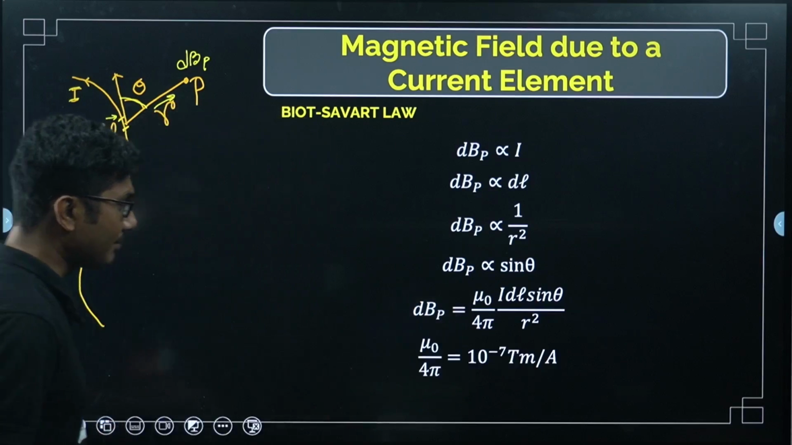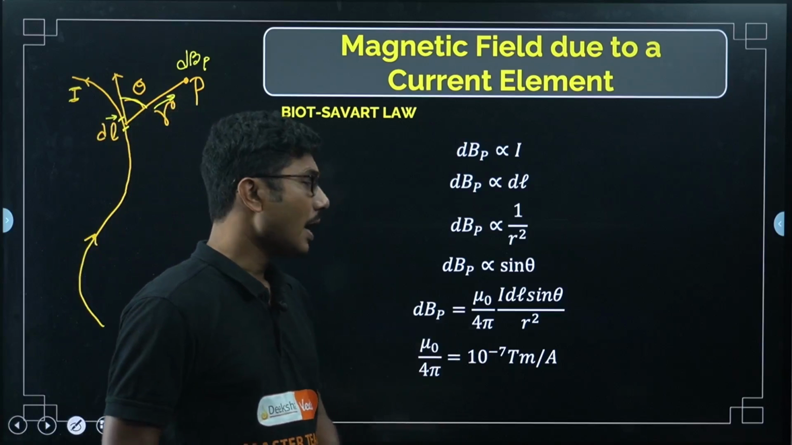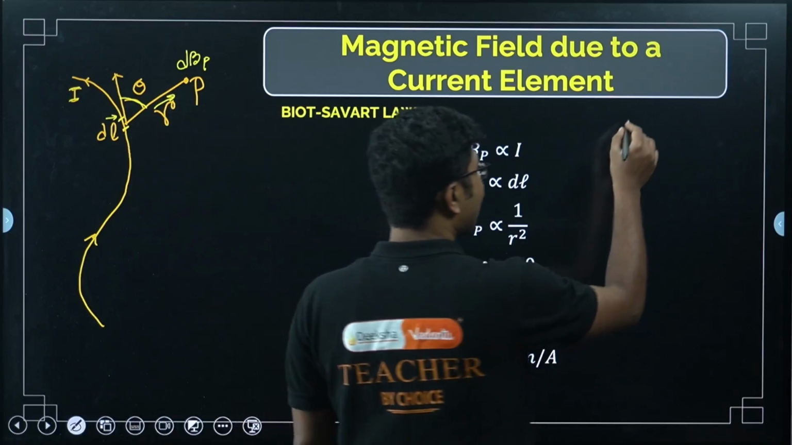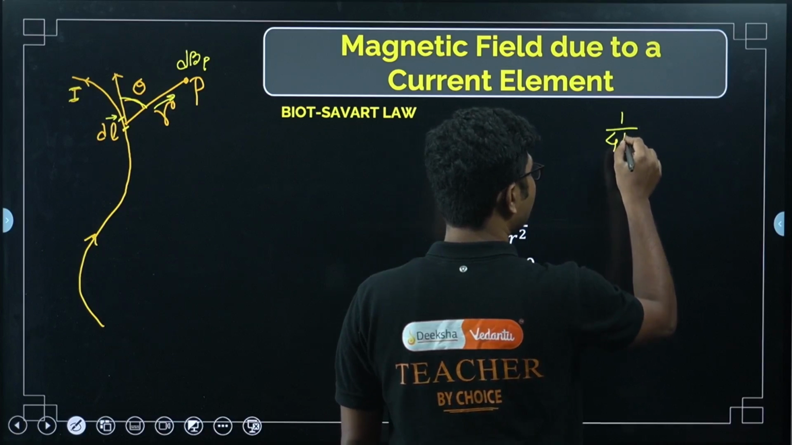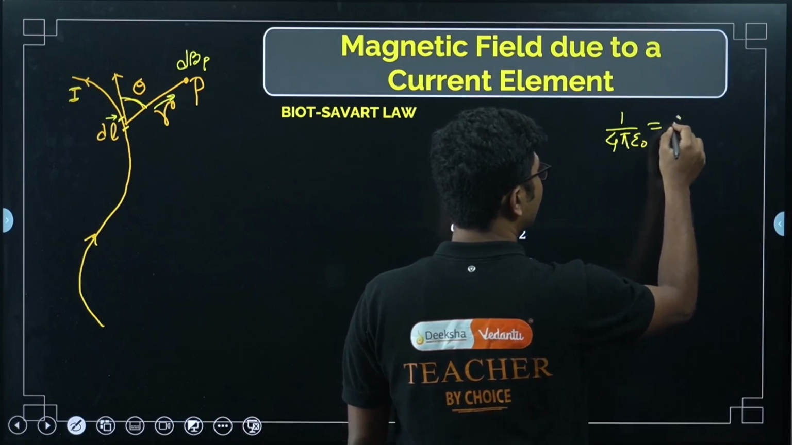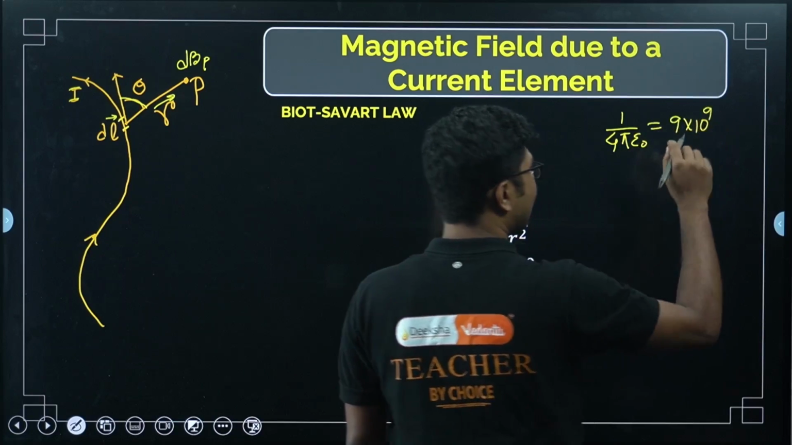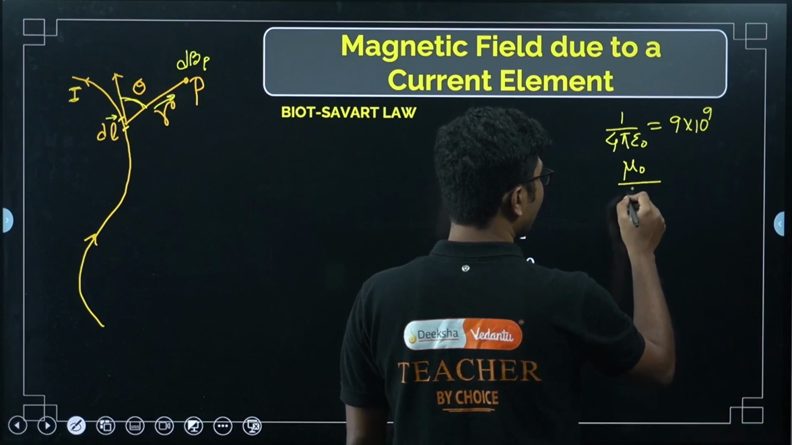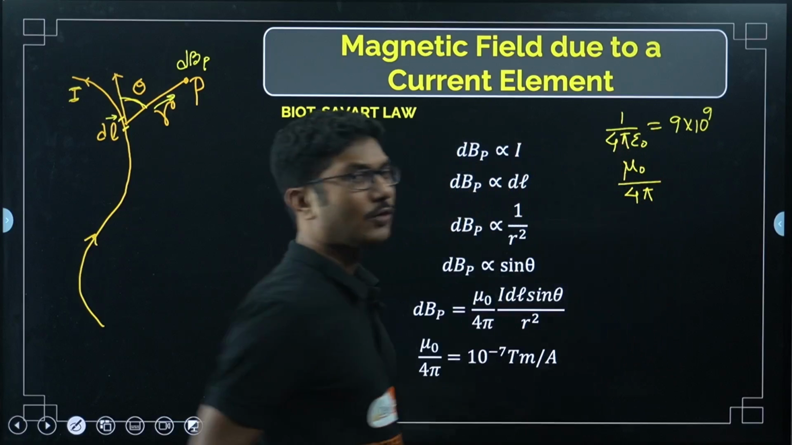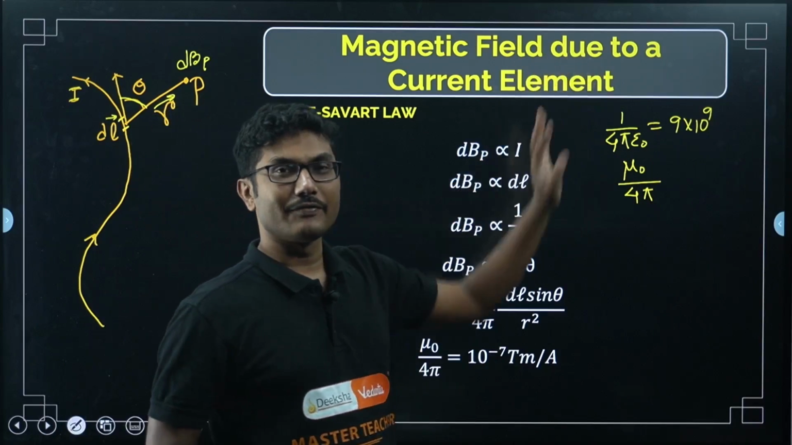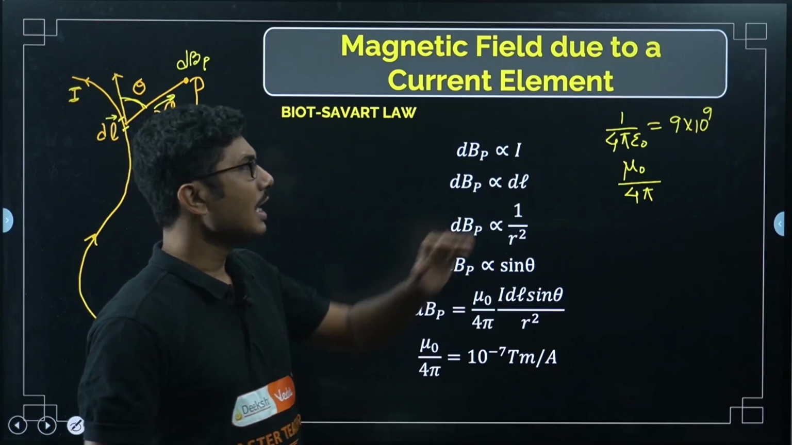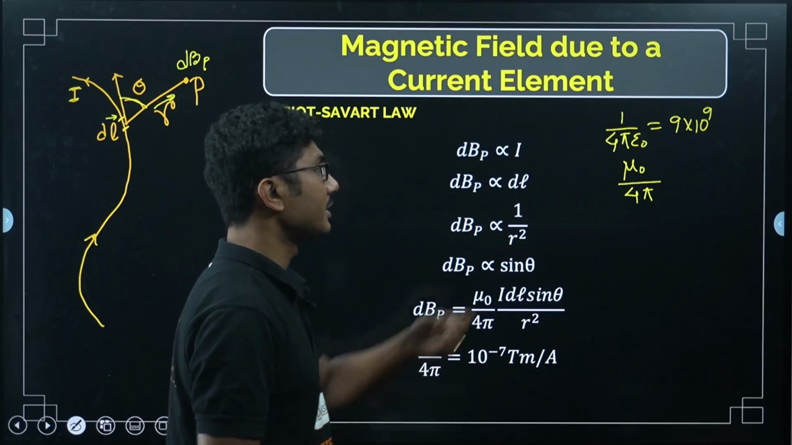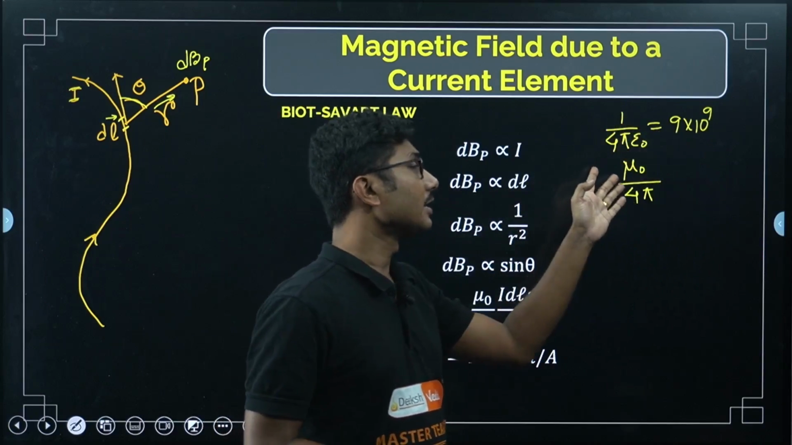Now what is this mu naught by 4 pi? Let us discuss about that. Mu naught by 4 pi is 10 to the power of minus 7 Tesla meter per ampere. We have learned 1 by 4 pi epsilon naught, if you remember, it was equal to 9 times 10 to the power of 9 in SI units. Similarly, in magnetic field, mu naught by 4 pi is the replacement of 1 by 4 pi epsilon naught. In electric field, everything is related with 1 by 4 pi epsilon naught. In magnetic field, we use mu naught by 4 pi instead of 1 by 4 pi epsilon naught. This is related to electric field. This is related to magnetic field.